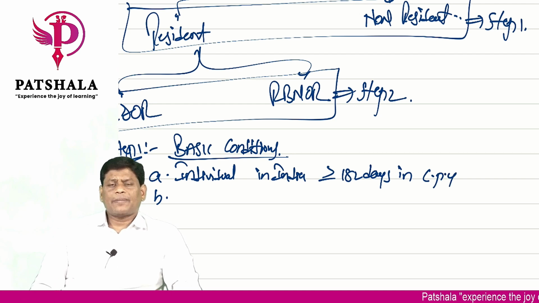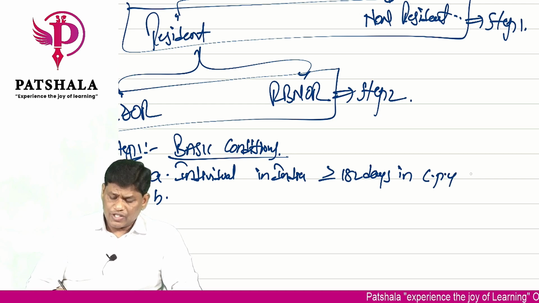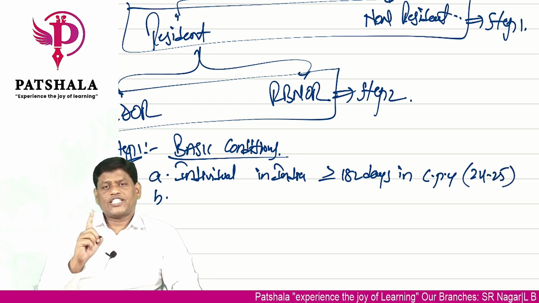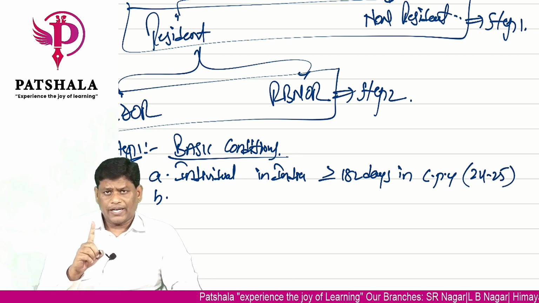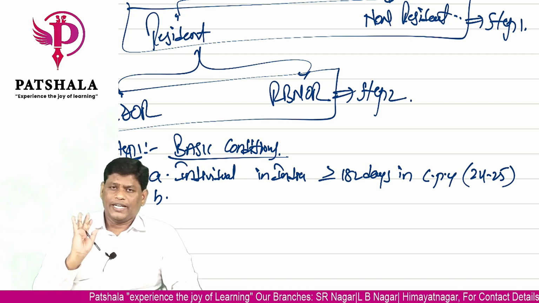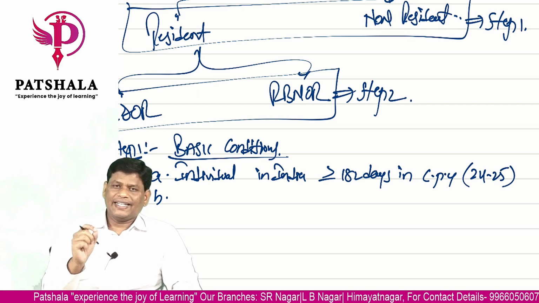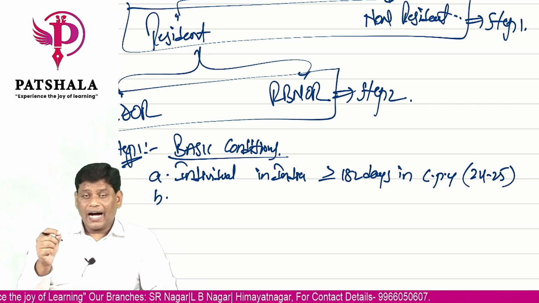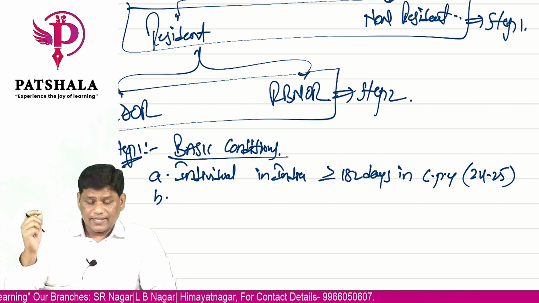As per the first chapter that we have studied, what is the current previous year for us? 24-25. So from 1st April 24 to 31st March 25, in those 365 days, you should be in India for a minimum of 182 days. So your presence in India, your stay in India, determines the residential status.